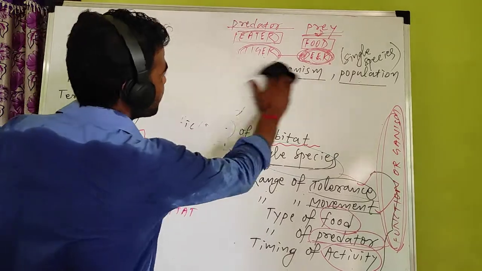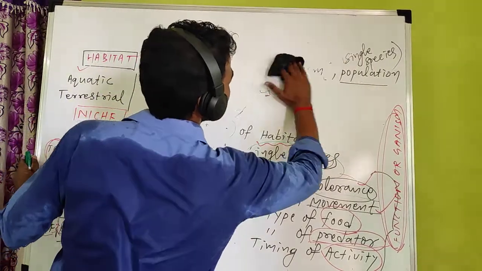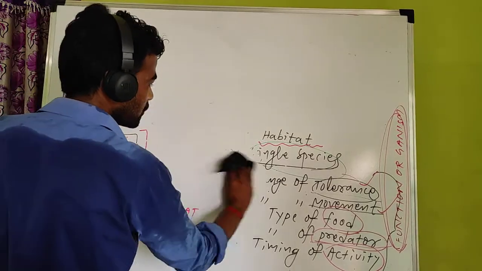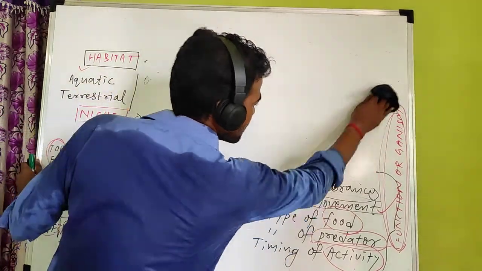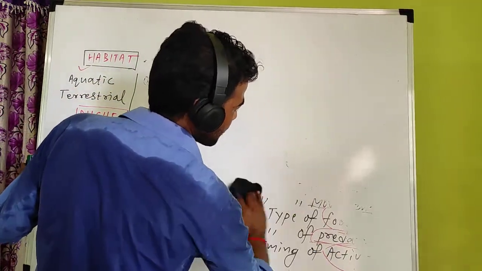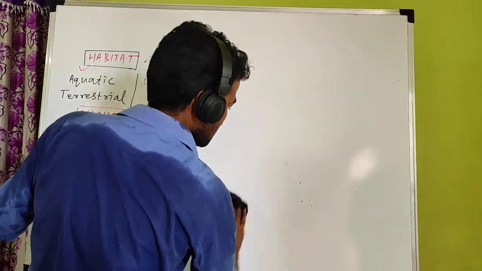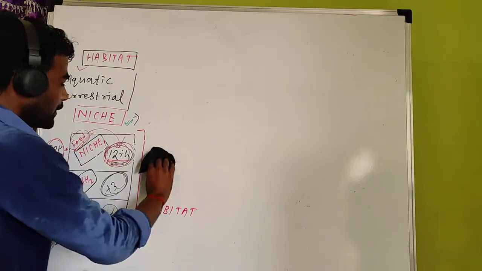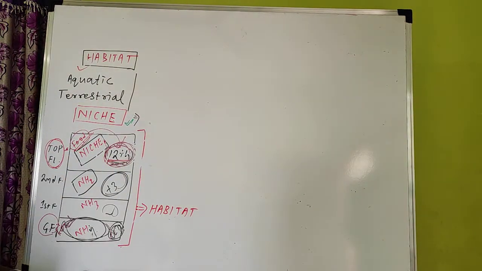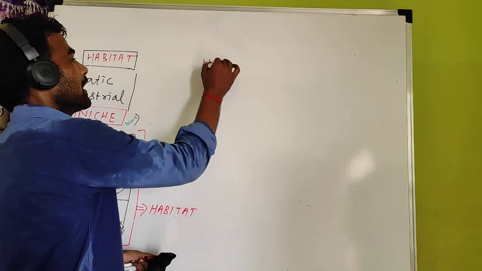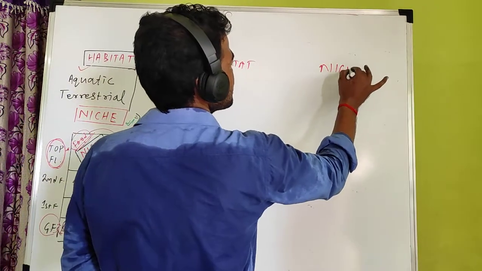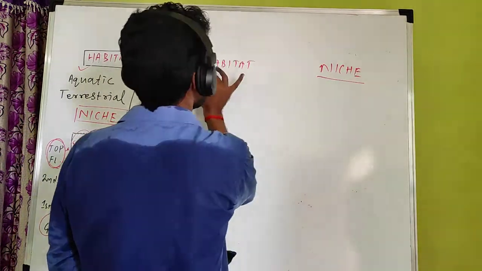Everything is given in your note. I have also sent you the PDF note in the group. You can also refer to that PDF note. So now point wise we will write how we will write the difference between habitat and niche. This is the sure difference this year.